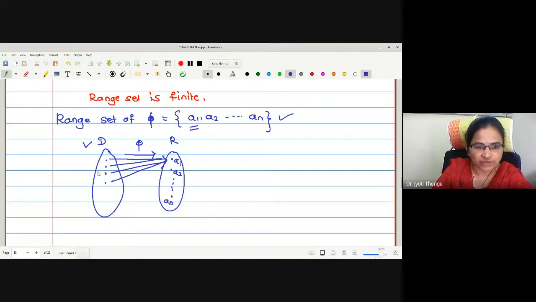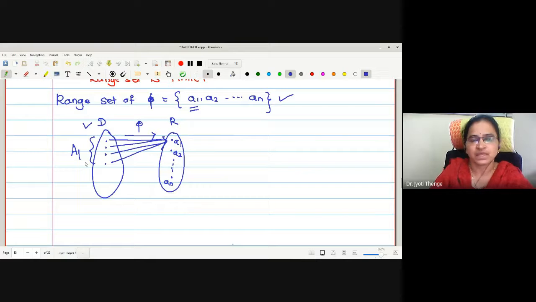Whatever elements we collect, we will call it set A1. Similarly, collecting elements of D having image A2 will give set A2.